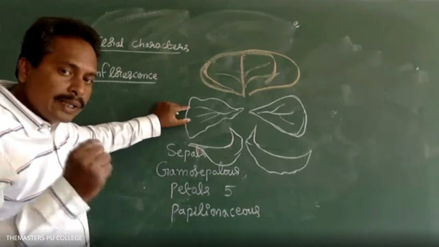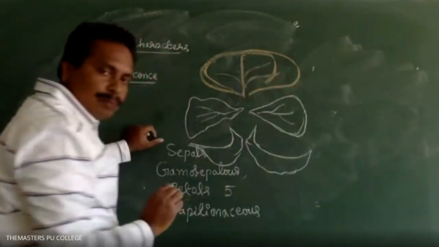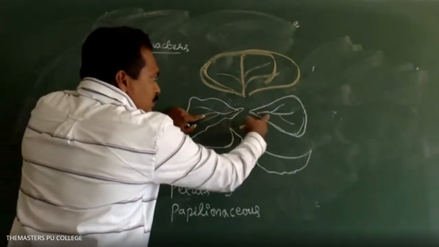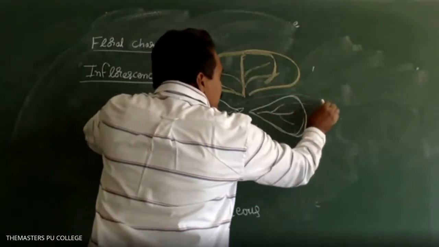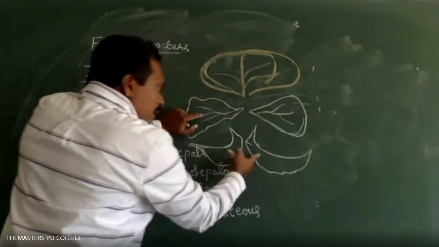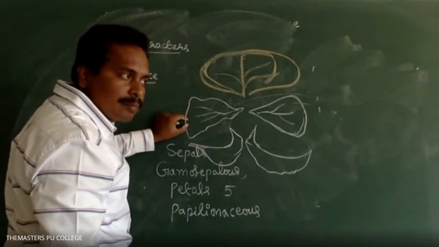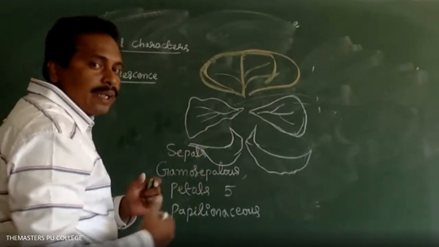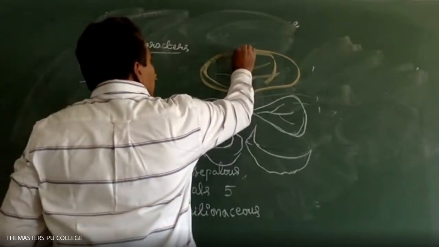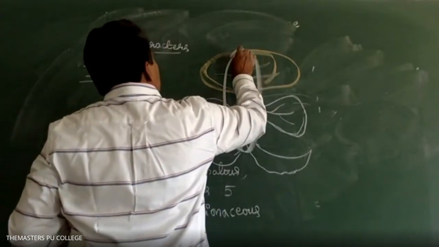The corolla consists of 5 petals. So this is one petal, and these two are the next petals, and the next 2 petals. So total how many petals are there in a corolla? 5 petals. In a flower, how do they appear? The corolla appears like a butterfly shape.